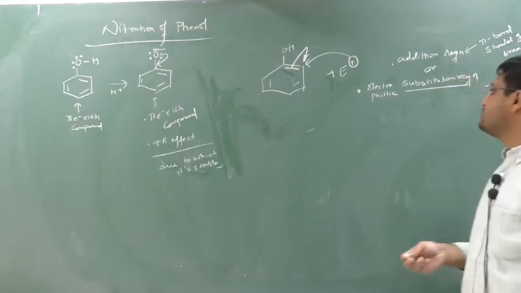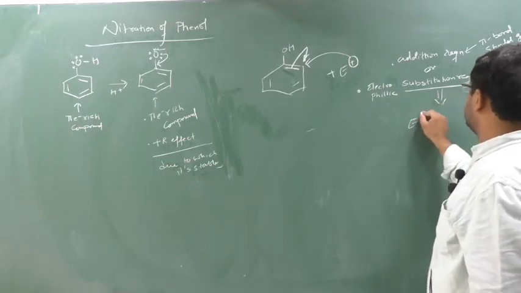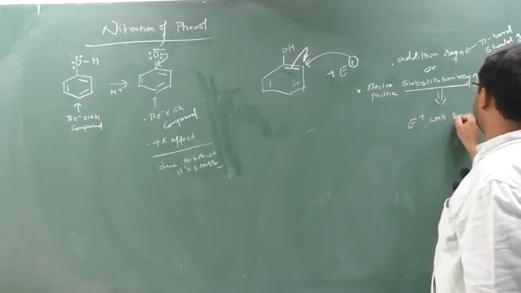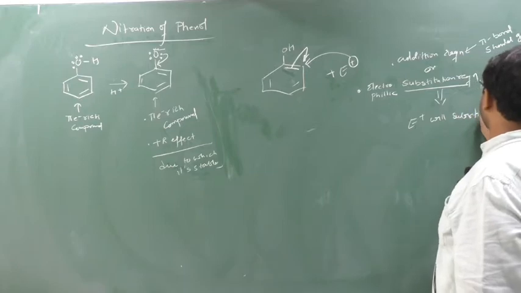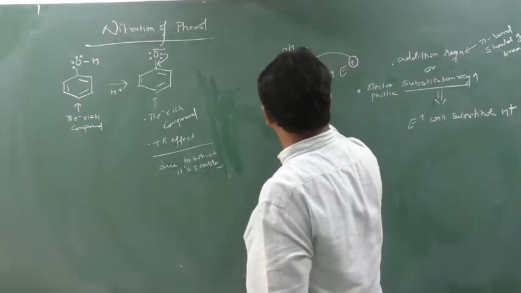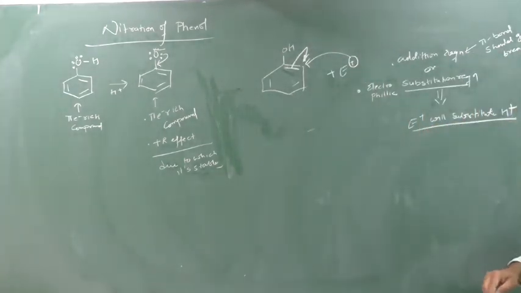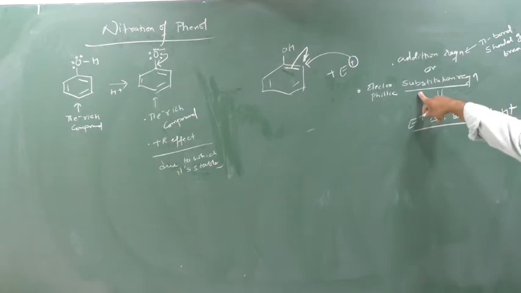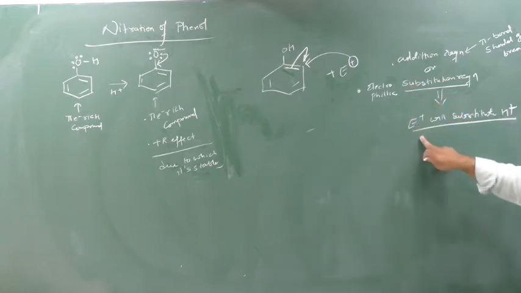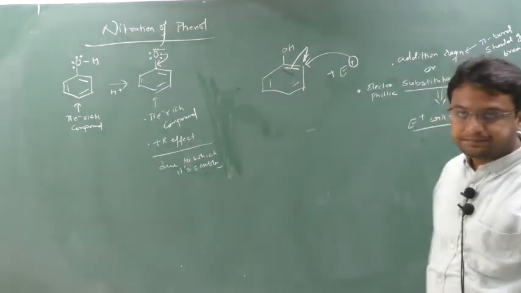The other possibility is electrophilic substitution, which means E plus will substitute H plus, on ortho, para or meta. So if substitution takes place, the upcoming electrophile should substitute H plus on the given position, ortho, meta or para.